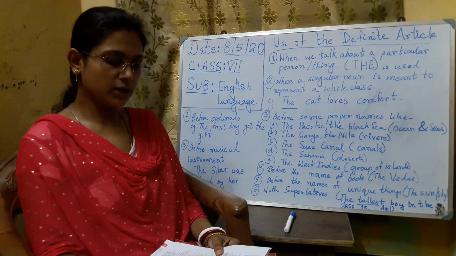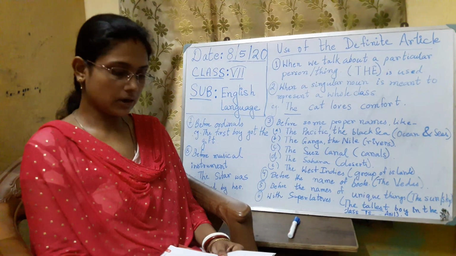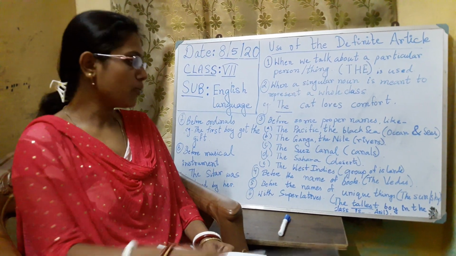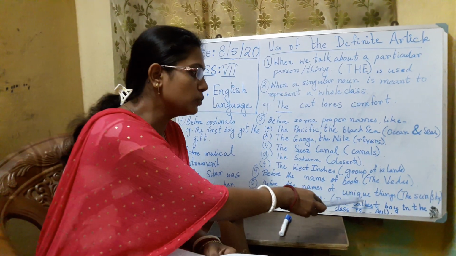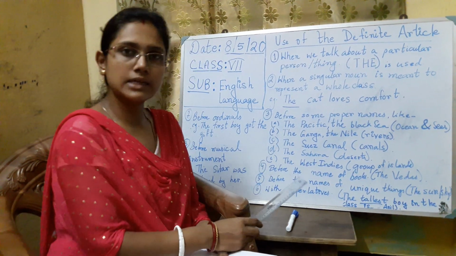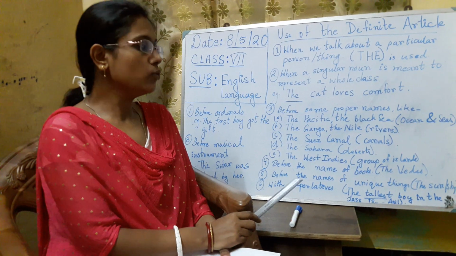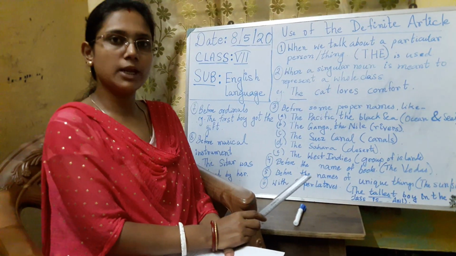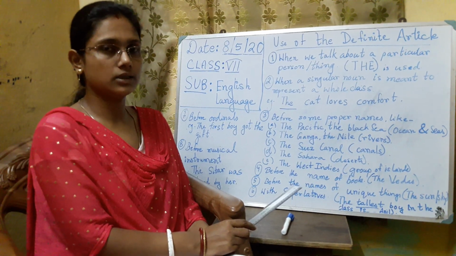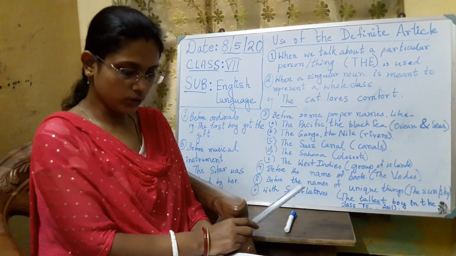Before the names of such books we use the. Then before the names of any unique things, like you know the sun is unique in the world, then the moon, then the sky. Before the names of such objects we write the sun, the moon, the sky.